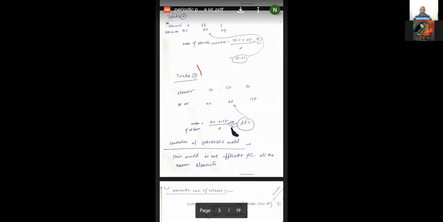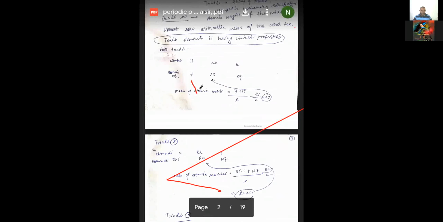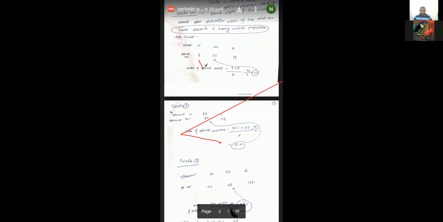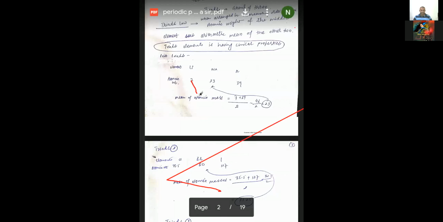If you talk about an example, here you see the example, students. The first example he has taken is lithium, sodium and potassium. If you take the mass of lithium and potassium, how much is it, students? Lithium has 7 and potassium has 39.